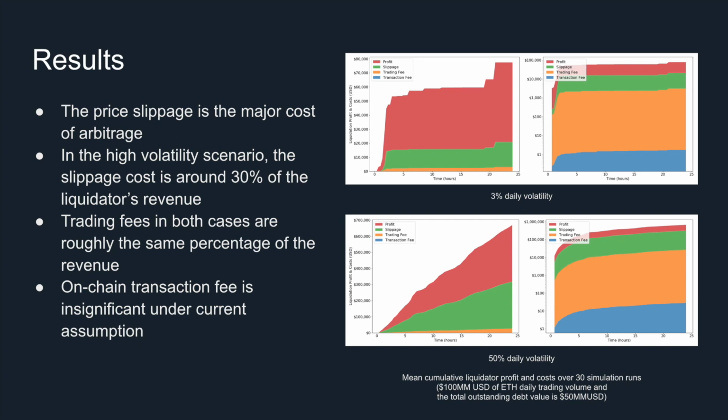The y-axis is linear scale on the left and log scale on the right. We find that price slippage is the major cause of arbitrage failure. In the high volatility scenario, the slippage cost is around 30% of the liquidator's revenue. Trading fees in both cases are roughly the same percentage of the revenue. The on-chain transaction fee is insignificant under the current constant gas price assumption.